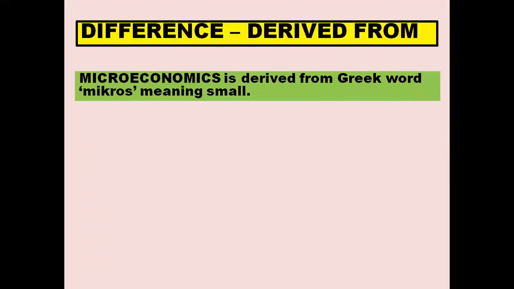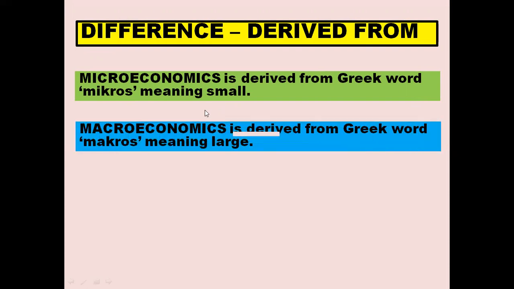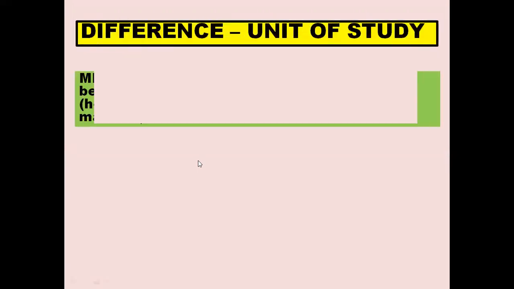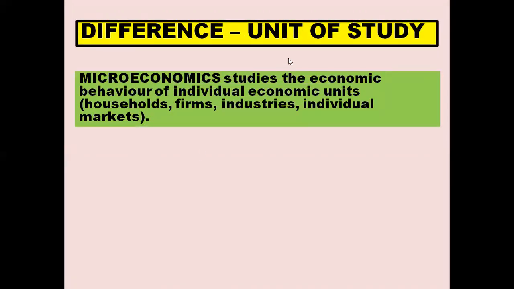Microeconomics is derived from Greek word micros meaning small, and macroeconomics is derived from Greek word macros meaning large. Now we'll come to the unit of study. Microeconomics studies the behavior of individual economic units, households, firms, industries, and individual markets. As I've said in the definition, these are the units of study in microeconomics.